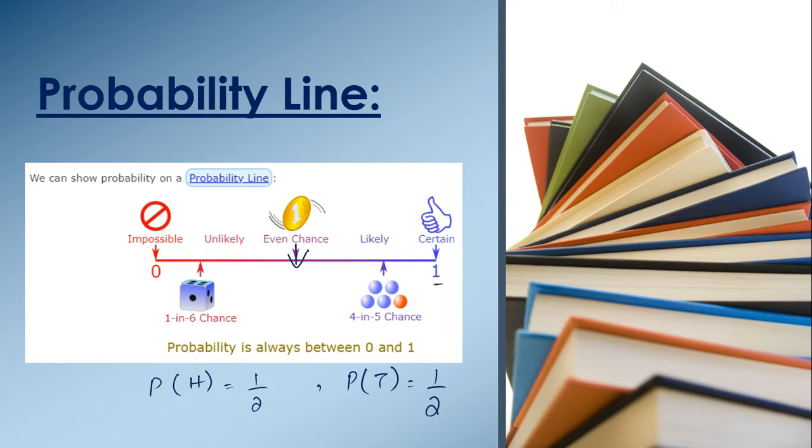Now if we move towards 1, here on the right hand side we have likely chance. Then 1 is exactly certain. Then if we move towards the left hand side of even chance, here we have unlikely, and then we have discussed the impossible event also, like if we find the probability of getting a 7 on a dice. As we know that we cannot get 7 on the dice, so it is impossible to happen.